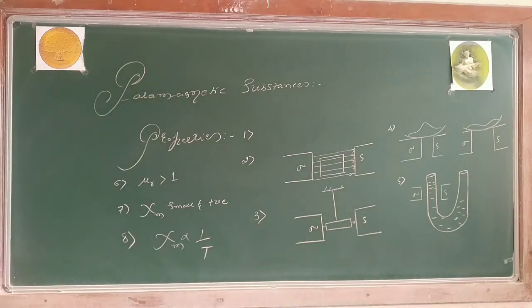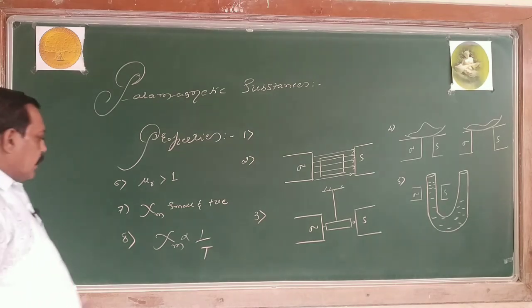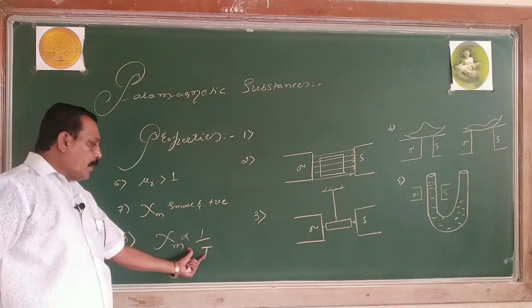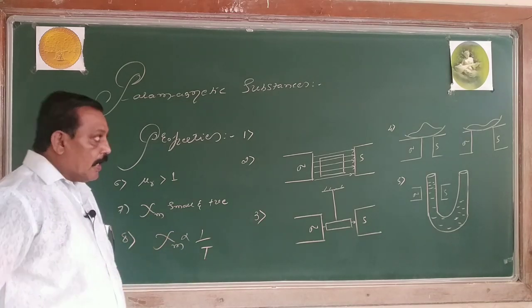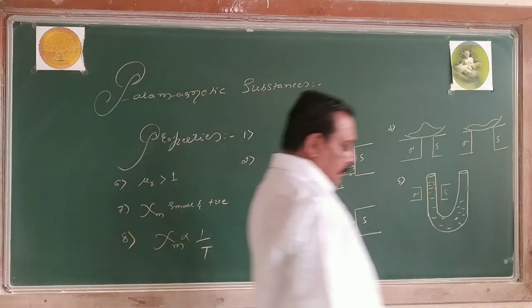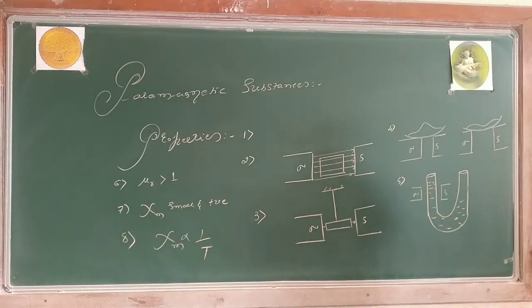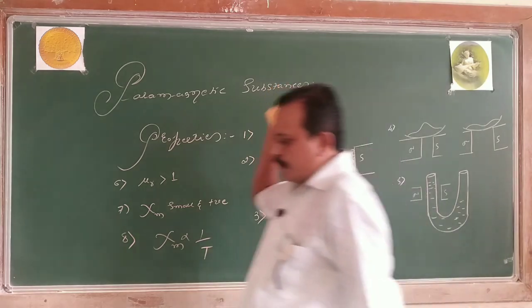What is the relation between the susceptibility and temperature? The magnetic susceptibility is inversely proportional to temperature. As the temperature increases, the magnetic susceptibility decreases. Now these are the properties belonging to what? Paramagnetic substance.